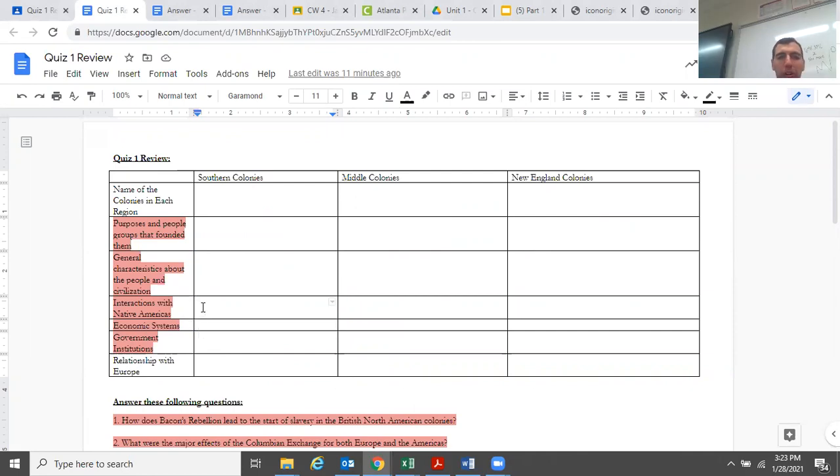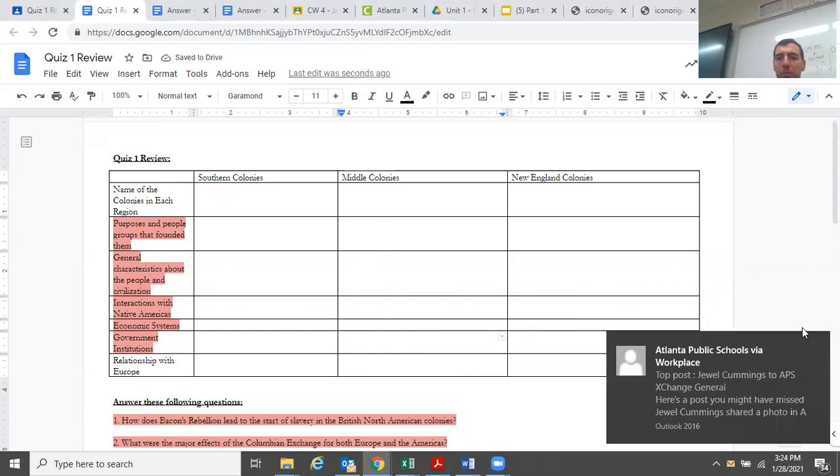I guess I didn't cover this part as much right here. So interactions with Native Americans. The South is going to have pretty violent interactions with Native Americans. You can see that from the text. New England is also going to have violent interactions. Think King Philip's War, Pequot War. Middle colonies is different though. They have peaceful interactions with Native Americans. And one thing extra for you guys, for government institutions, you can just write none right here for middle colonies because we did not really cover any government institutions at the middle colonies.